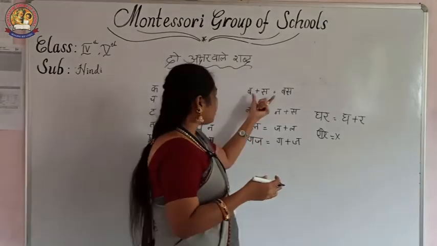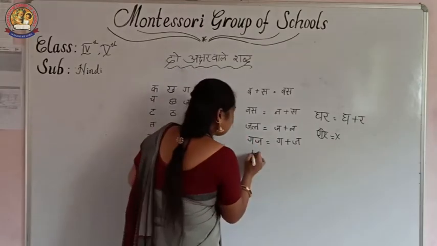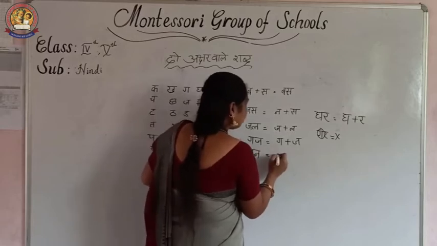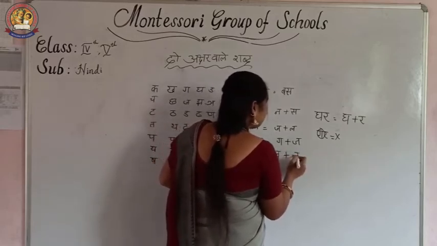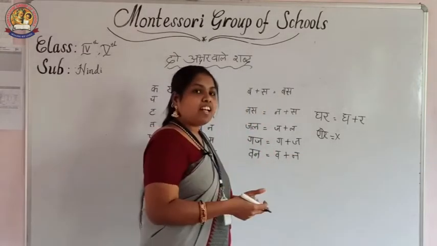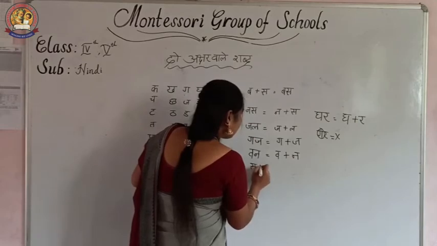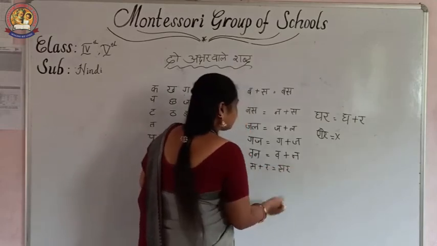Easy words you can write: bus, nas, jal, gaj. One means forest. See, va plus na in that one. It is easy to identify and say also. Sa, ra, sar. Sa plus ra is equal to sar.